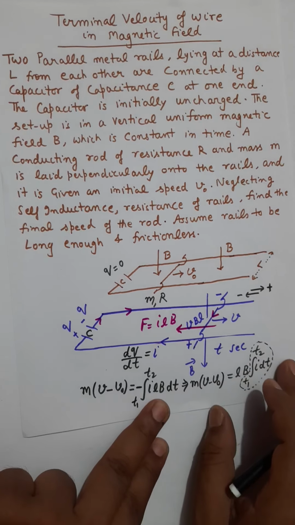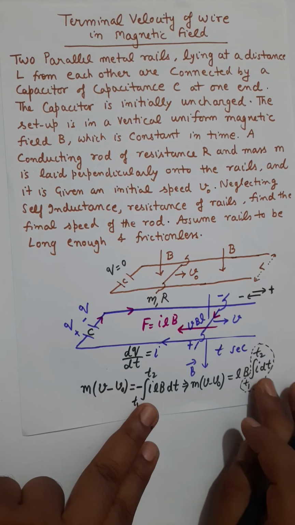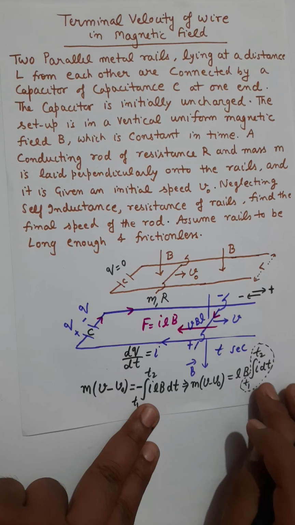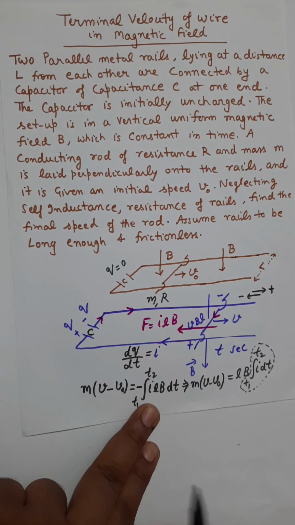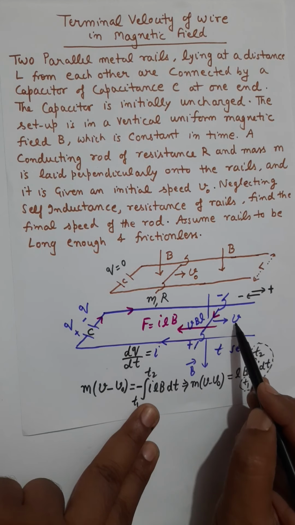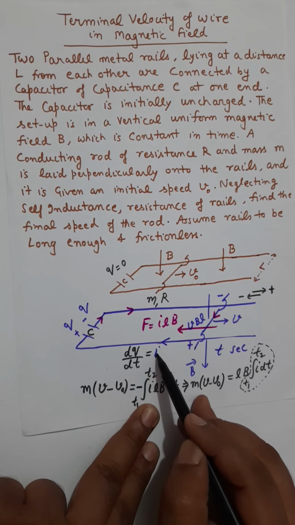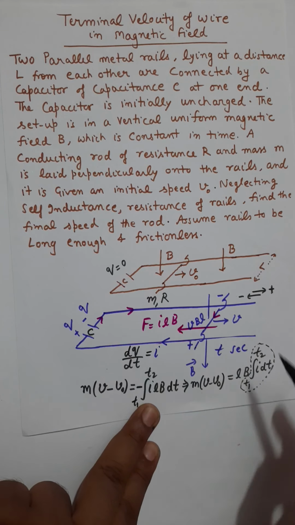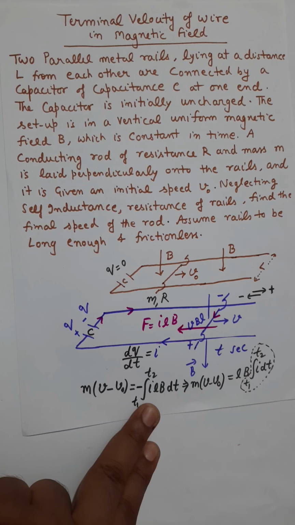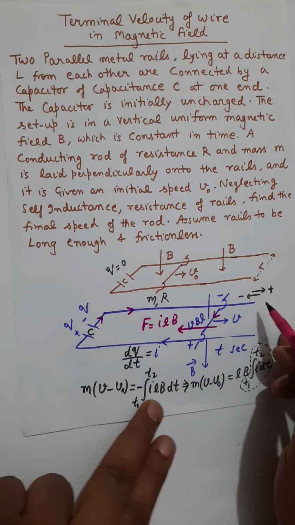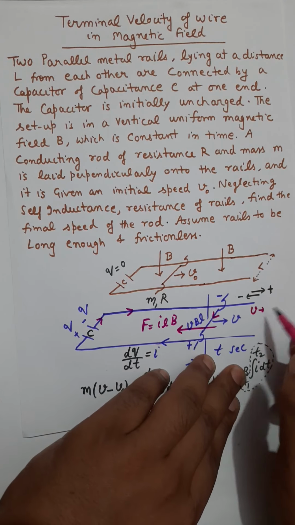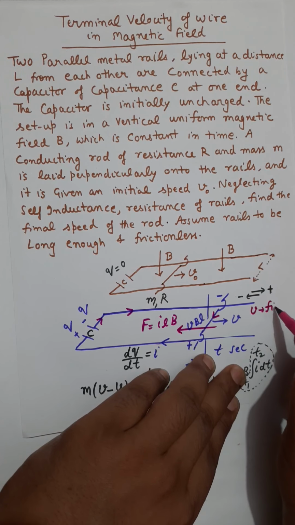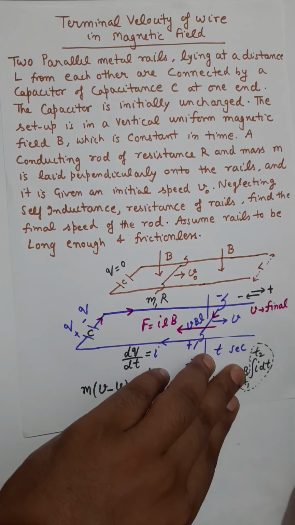and this amount of charge in the final moment will be, remember, final velocity is the moment when the current is 0, and when the current is 0, at the final moment when V is final, that means it is not going to change any more.